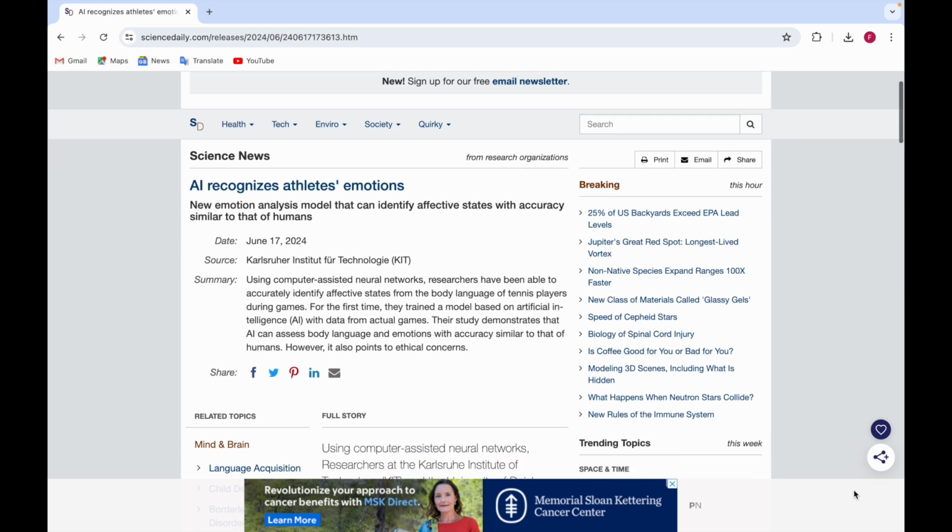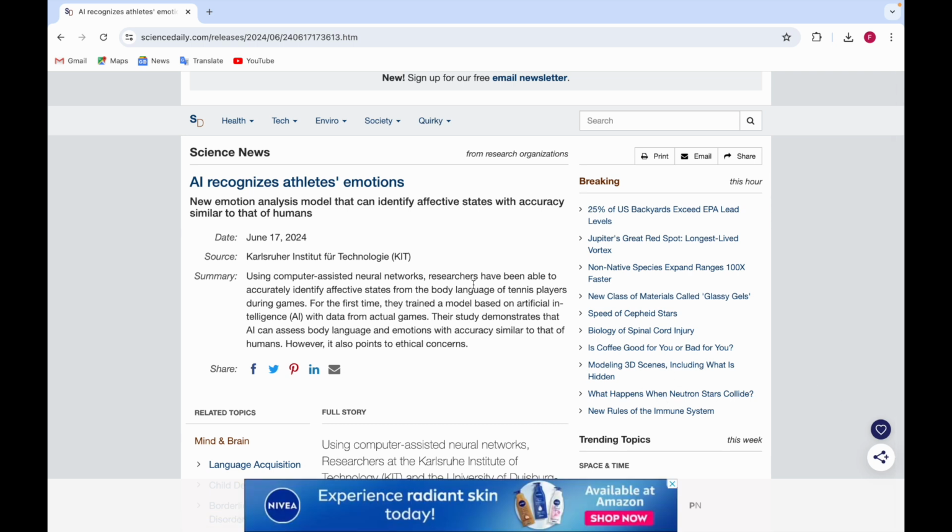The researchers have been able to accurately identify affective states from the body language of tennis players during games.